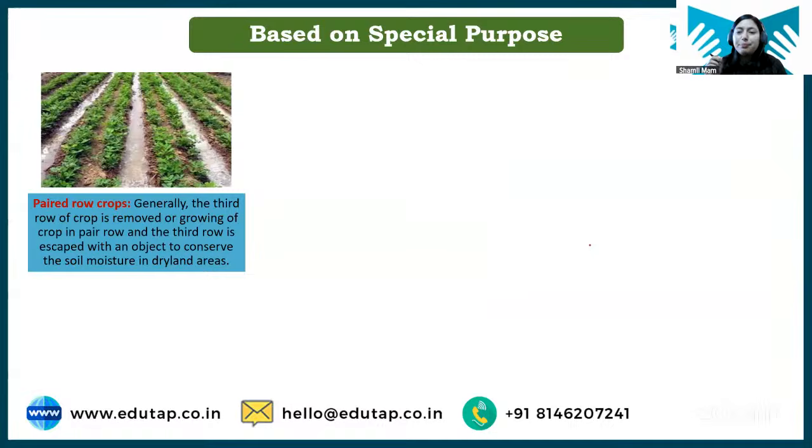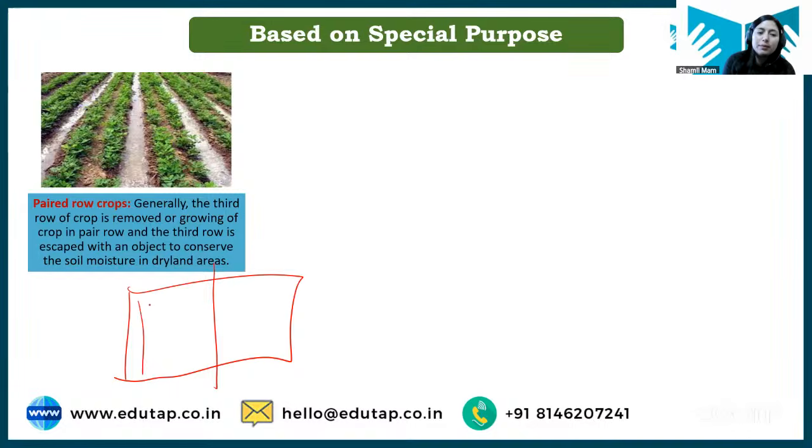Next we have is a paired row crop. What is paired row crop, students? Here it is just a practice. Usually we go for sowing crop likewise, but in paired crop what we do, we omit this third line. We grow in parallel paired rows. Basically third line is removed from here and we get a paired row. So such crops are called paired row crops.